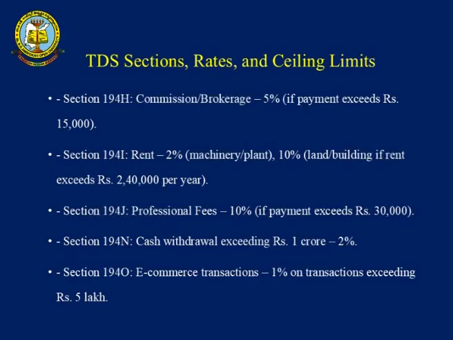Then section 194N, cash withdrawals exceeding 1 crore, attract 2% on the amount exceeding 1 crore. Then section 194O, e-commerce transactions: 1% should be deducted on transactions exceeding 5 lakh rupees. These are the different categories of transactions on which we can calculate TDS based on the particular rates under the sections.